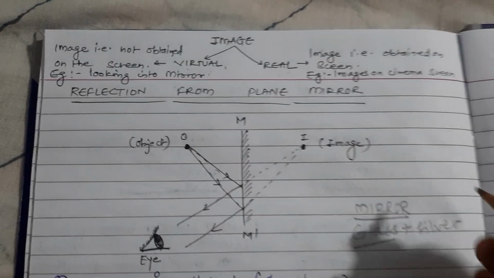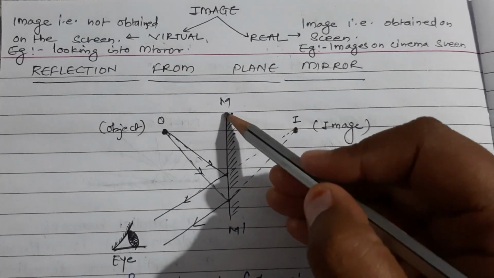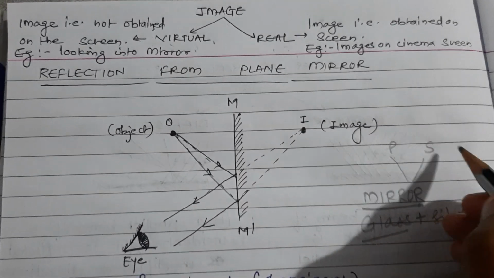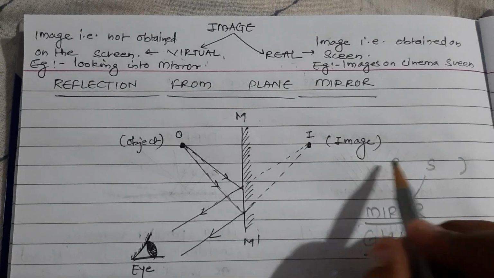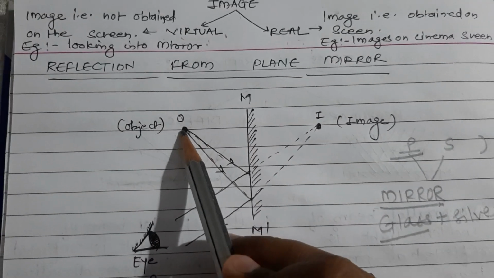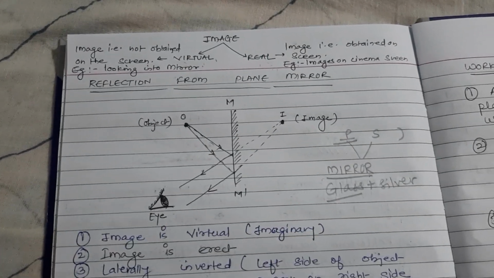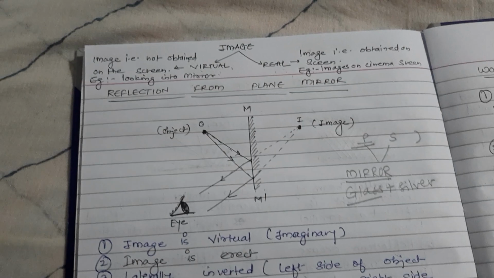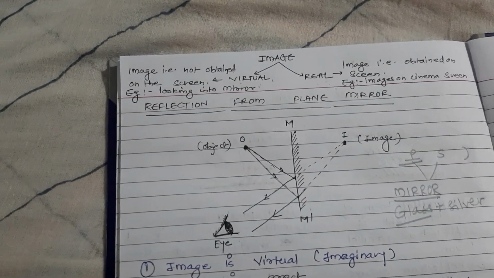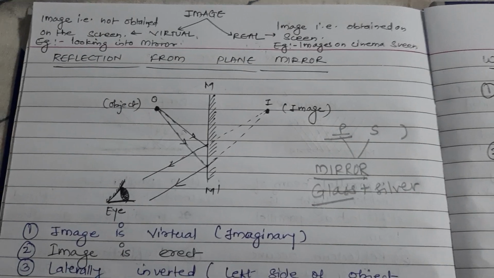Now we will study the reflection from the plane mirrors. There are two types of mirrors, plane mirrors and spherical mirrors. Plane mirrors means those are having straight surface, and spherical mirrors means those are having curved surface. So we will see the reflection from the plane mirrors. Now suppose there is a point object. In this chapter you will study two types of object. One will be the point object and second will be the large size object or arrow size object. So for the large object we will make an arrow, and for the small size object we will use a point. So we will start with the first, the point object.